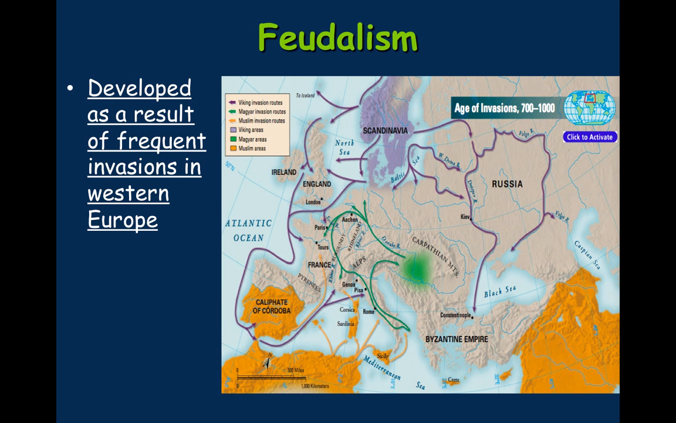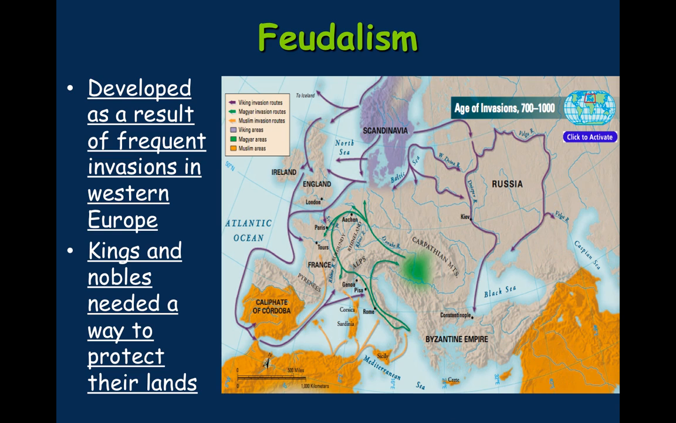So, just to recap quickly on that, it was developed as a result of frequent invasions from Western Europe, and knights and nobles needed a way to protect their land. So they developed the system of feudalism. An important person in the development of feudalism was Charlemagne, who was a king who controlled a lot of land in Central Europe at the time, and he was a key figure in the development of feudalism.